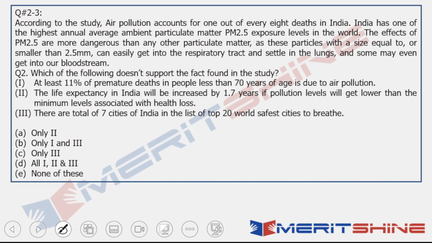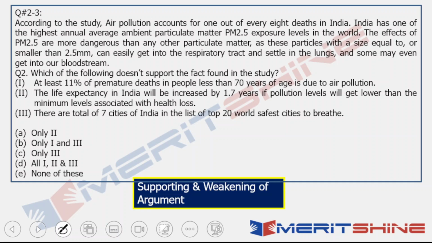What kind of question is this? This is a supporting and weakening argument kind of question. So, let's read the first one. At least 11% of premature deaths in people less than 70 years of age is due to air pollution. So, this is giving data, and this data in itself supports the line of argument created in the instruction, which is that India is one of the more polluted countries and the negative effects of pollution are already being seen in India. So, one supports that.